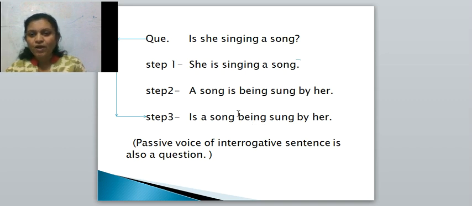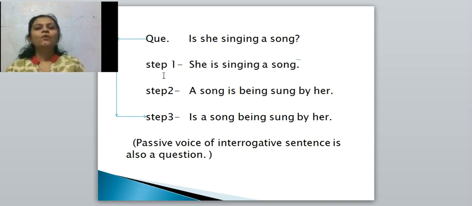But why do you have to do these both steps? To get the correct answer. Okay, but these both steps should be done as rough work. Don't write these both steps in your answer paper. You have to write down the answer only. And one thing you have to remember, passive voice of an interrogative sentence is a question only. Means if it begins with the auxiliary verb, the answer will also begin with the auxiliary verb.